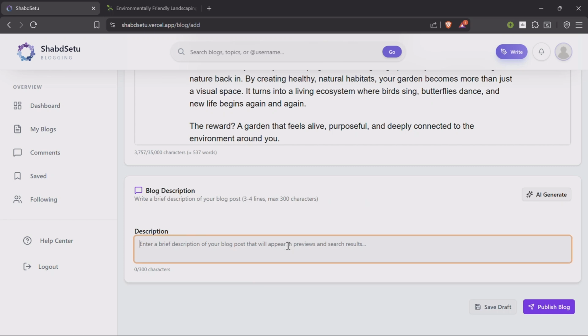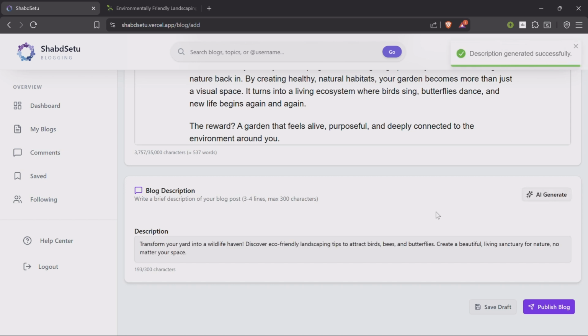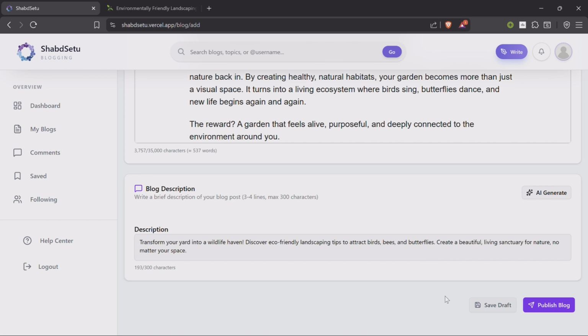Now we move on to the next, which is blog description. Blog description is something seen by users on a blog card on the home page, right? So it is important to have a good description, and we can also get it generated by AI. So description is generated successfully, and now we have a description. So now we have two options. We can save this blog as draft, or we can just directly publish it. Save draft is an important feature to come back to the blog after a few days. Let's for now save it as draft,